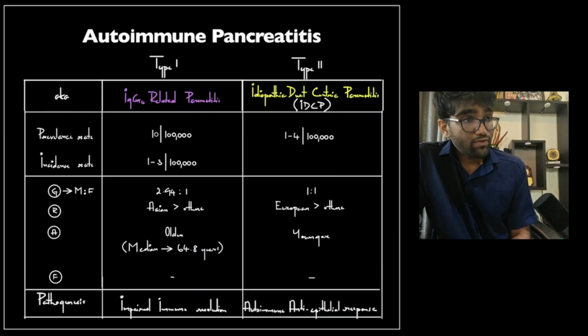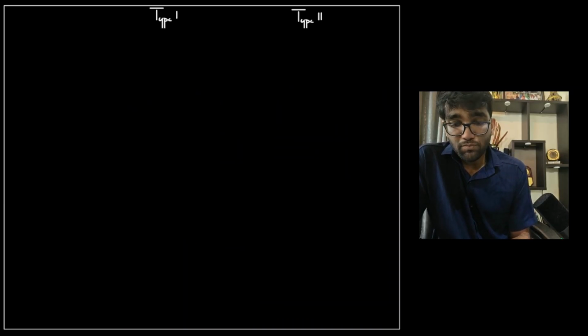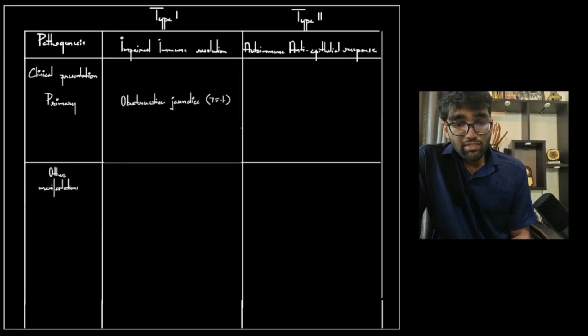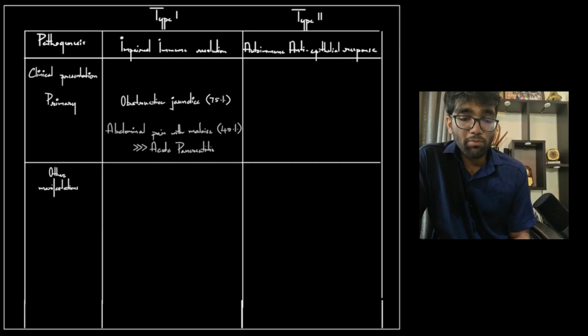The pathogenesis of type 1, as I've discussed, is impaired immune resolution. The pathogenesis of type 2 is an actual autoimmune anti-epithelial response mediated by Th17 cells and neutrophils. This is in contradistinction to what happens in Sjogren's syndrome. The clinical presentation is very characteristic in type 1. As I've said, the literature varies, but most patients are predominantly asymptomatic, though some literature says that obstructive jaundice is the most common presentation. So out of all of the patients who are symptomatic, most commonly it is obstructive jaundice. Abdominal pain with malaise, that is constitutional symptoms, is there in around 40% of cases, but prominent constitutional symptoms should always make you think of an alternate diagnosis.